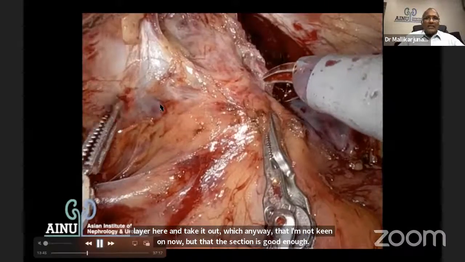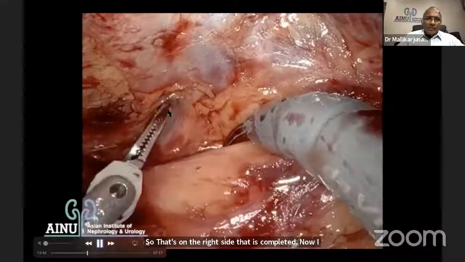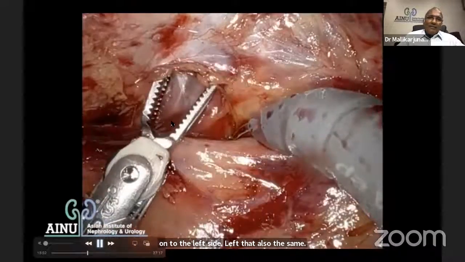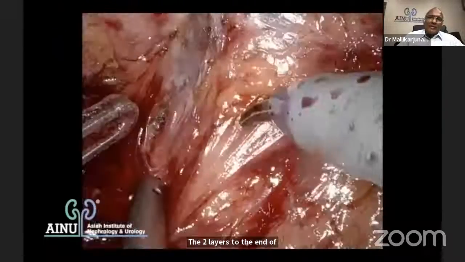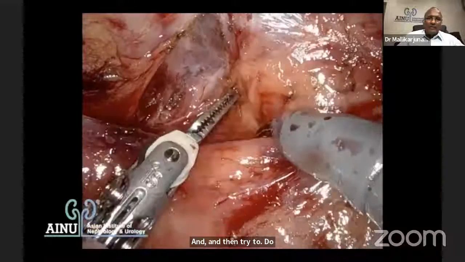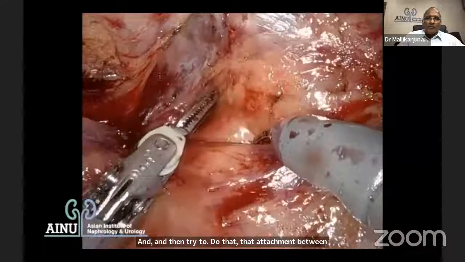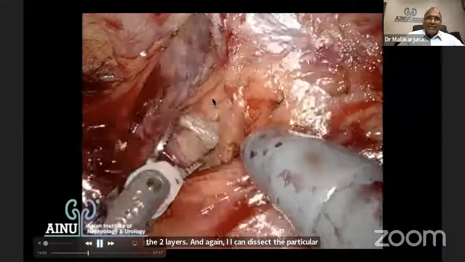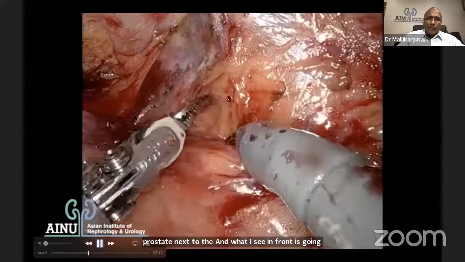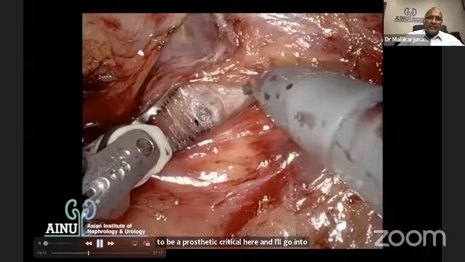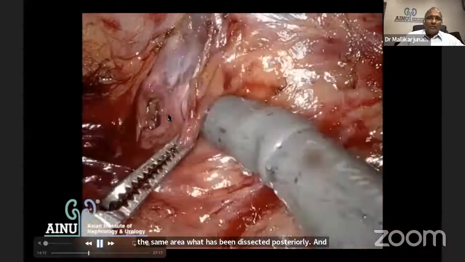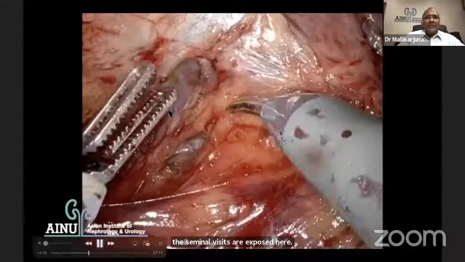Now I go on to the left side. Left side also the same. The two layers of the endopelvic fascia, I'm able to create a plane between the two, and then try to divide that attachment between the two layers. And again, I can dissect the pedicle of a neurovascular bundle, vasculature of the prostate next to the bladder neck area. And what I see in front is going to be a prostatic pedicle here. And I'll go into the same area, what has been dissected posteriorly, and the seminal vesicles are exposed here. The same area, longitudinal muscle, that's a neurovascular bundle on that side. Anyway, that is only for demonstration.